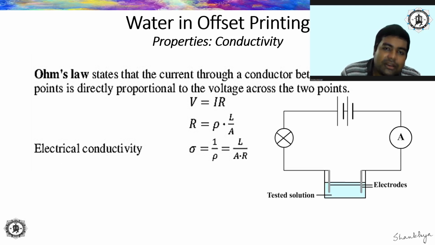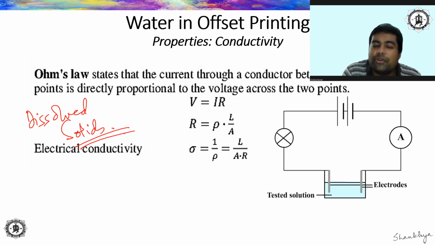But normal tap water contains dissolved solids, salts of various metals, right? Because of the presence of all these dissolved solids, normal tap water that we usually use or even drink is known as conductive. It has conductivity within it, right? Now it is understood that conductivity will occur only if there are some dissolved solids. I'll come back to this point of discussion later on.